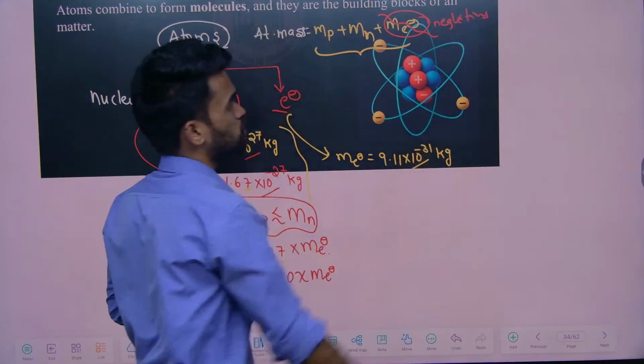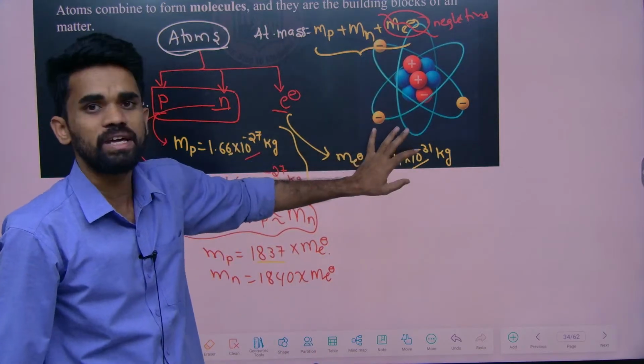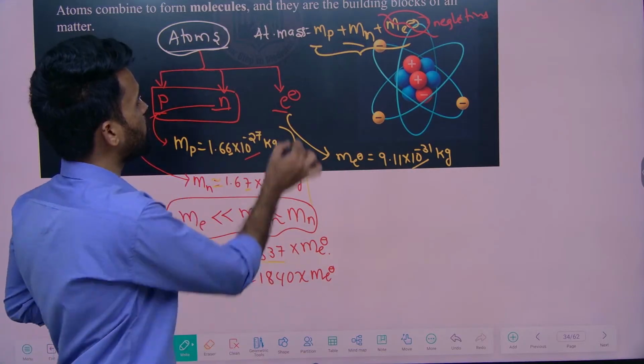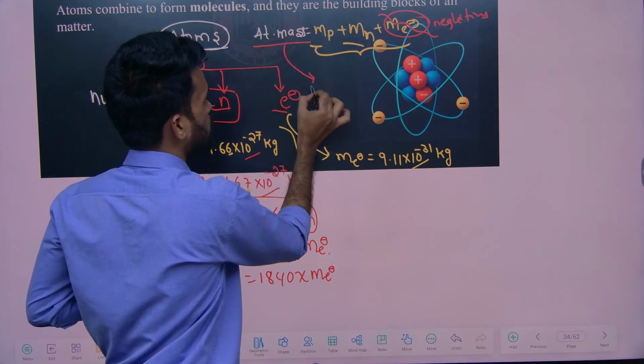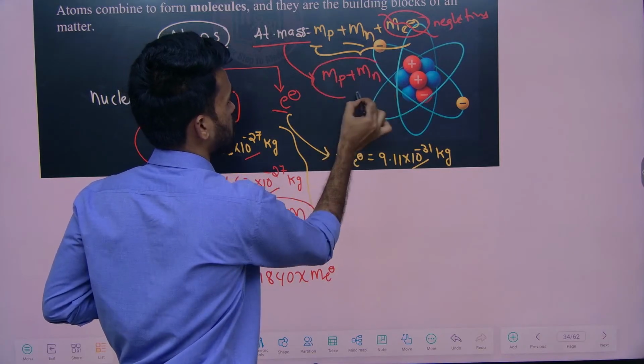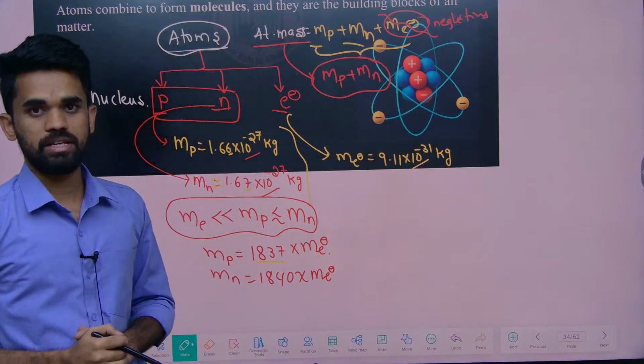Why are we neglecting it? Because its mass is very less compared with the mass of protons and neutrons. So whenever we are calculating atomic mass, you just take mass of proton plus mass of neutron. This is enough.